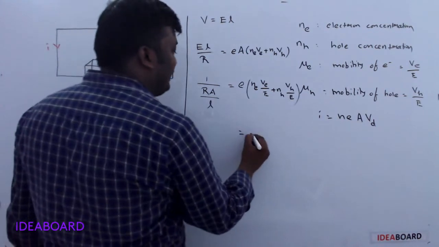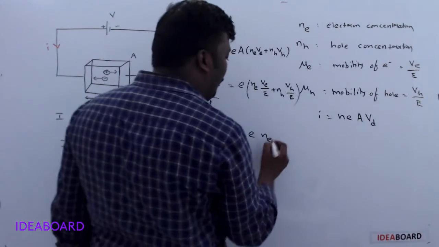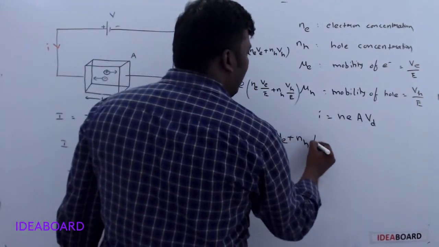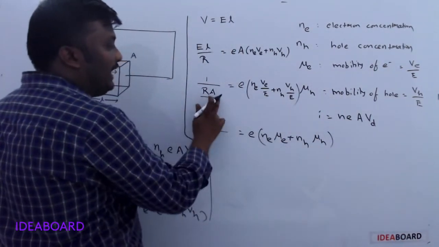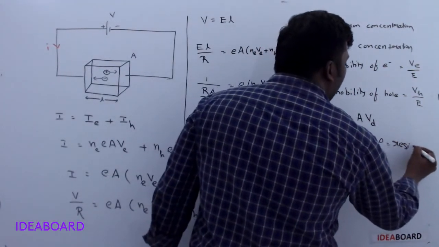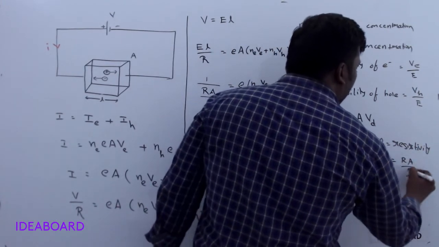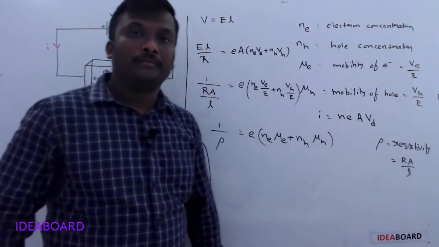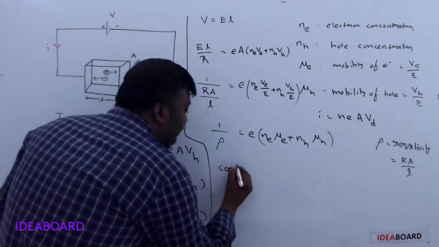Why do we write it like this? Because we have the formula v_e / E as mu_e, and n_h mu_h. And we know R A / L is nothing but resistivity. The resistivity formula is R A / L, so instead of R A / L, we can write the resistivity rho. 1 by resistivity is called conductivity.